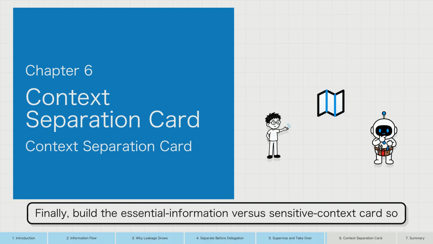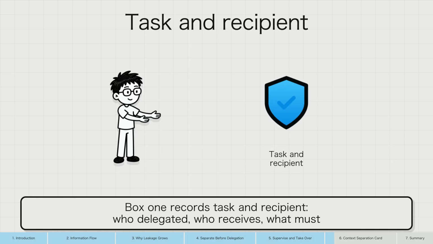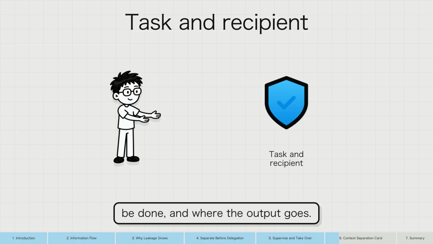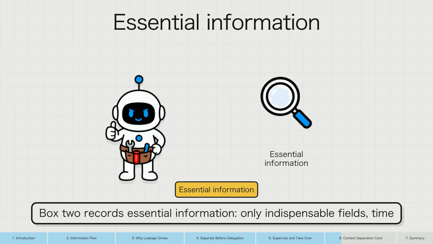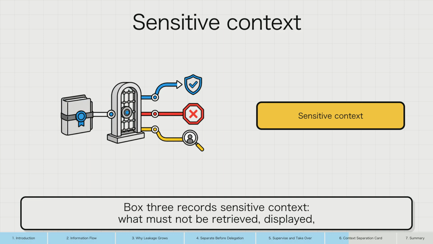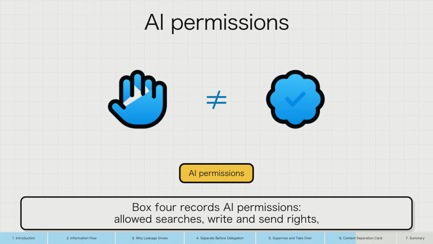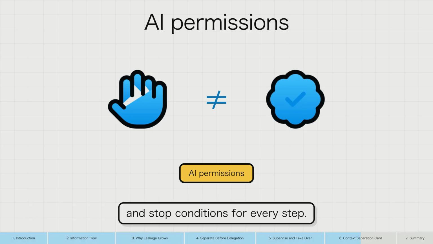Finally, build the essential information versus sensitive context card so you have a reusable acceptance sequence for enterprise AI work. Box 1 records task and recipient: who delegated, who receives, what must be done, and where the output goes. Box 2 records essential information: only indispensable fields, time range, and sources. Box 3 records sensitive context: what must not be retrieved, displayed, or sent, or must be redacted. Box 4 records AI permissions: allowed searches, writes and sends, and stop conditions for every step.